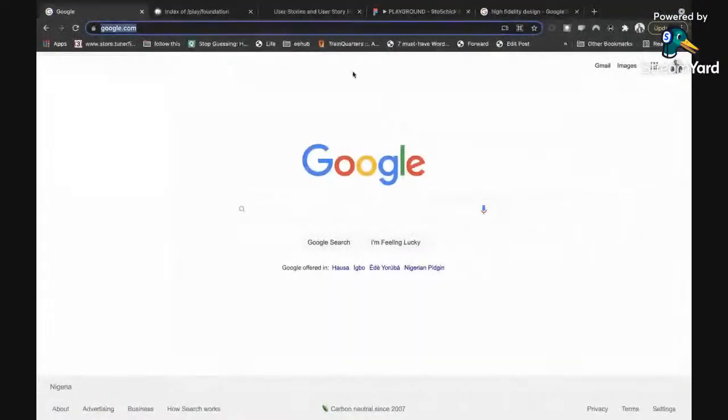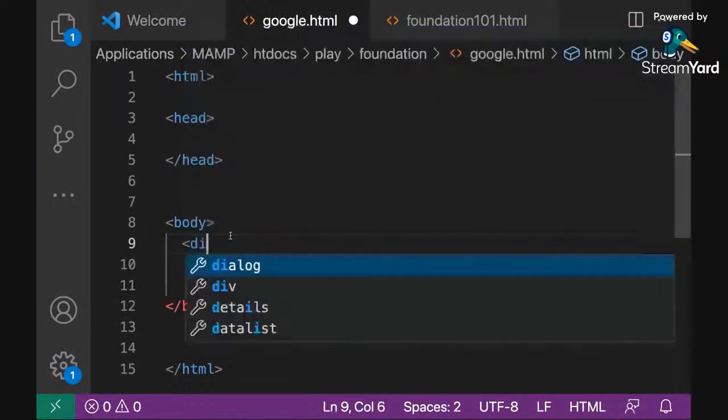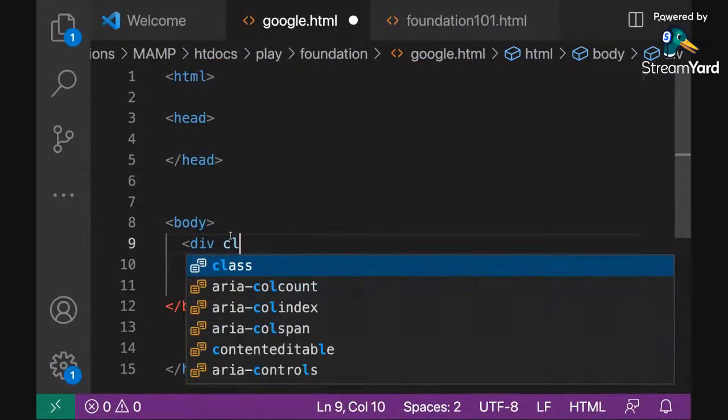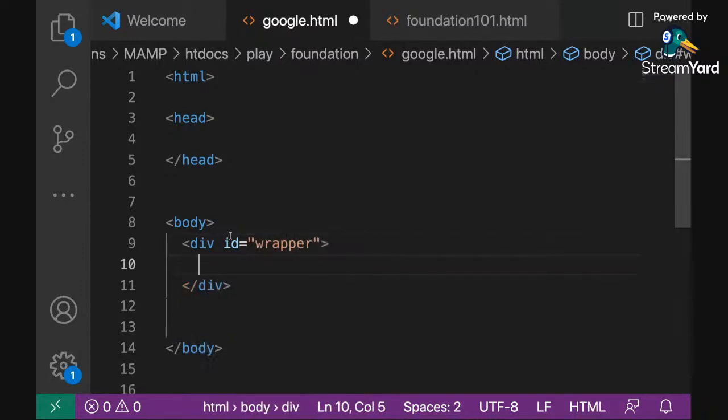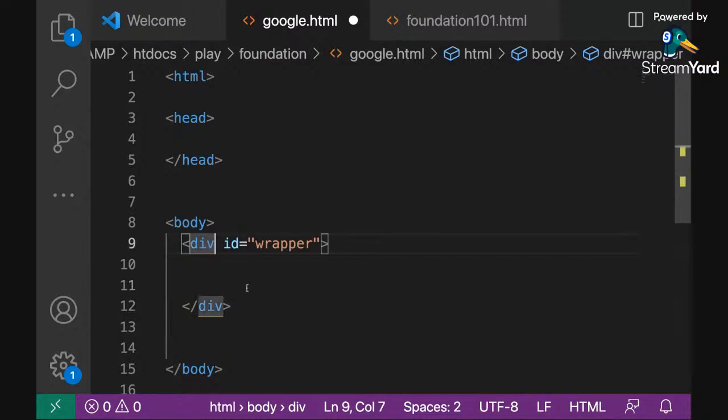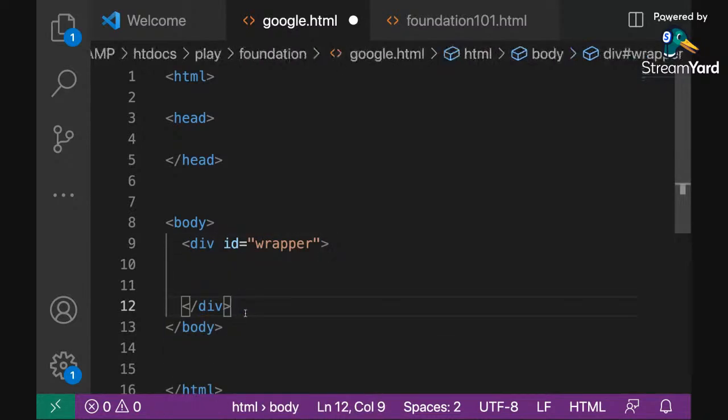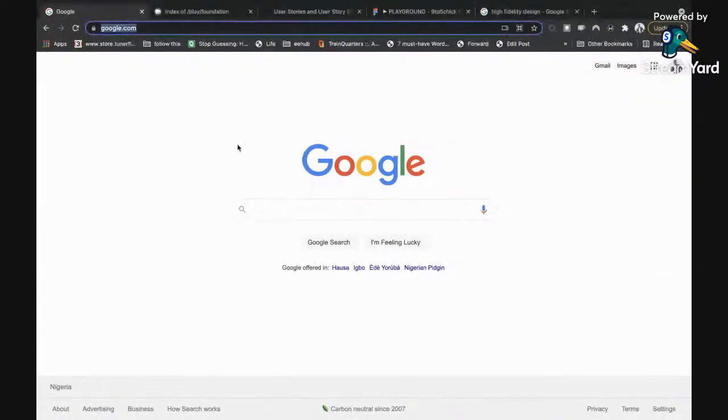So I'm going to start from the main container that is housing everything. So right here, I'm going to give it an ID. I'm going to call it the wrapper. Wrapper in the sense that it is the giant div that is housing everything. That is the very first box that everything will be inside.